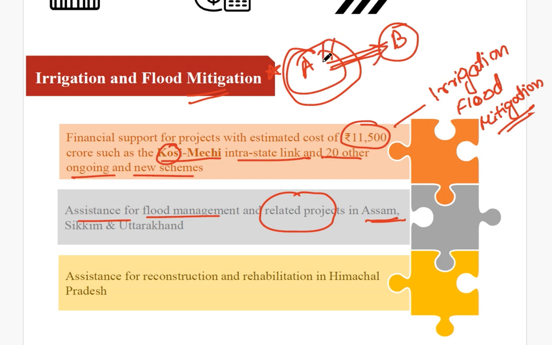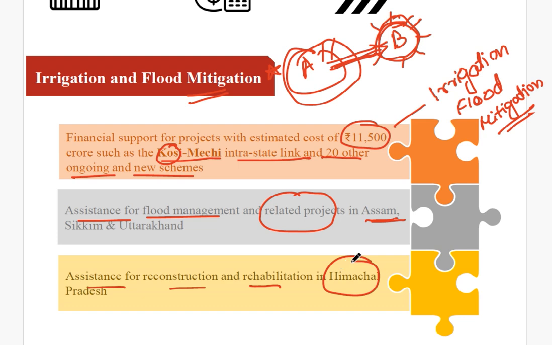The extra water which comes during the monsoon season will be diverted towards a state, suppose Telangana, which is receiving less water, or Maharashtra. So this will also be helpful in irrigation in this particular area where there is less water. Next, assistance will also be provided for reconstruction and rehabilitation in Himachal Pradesh.